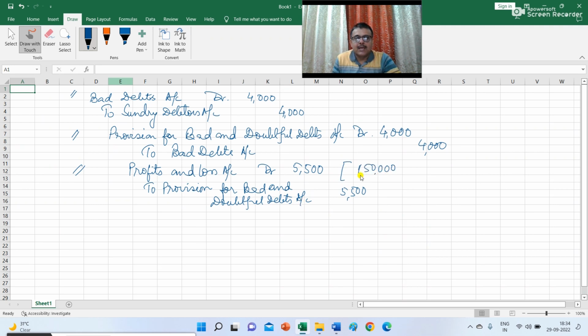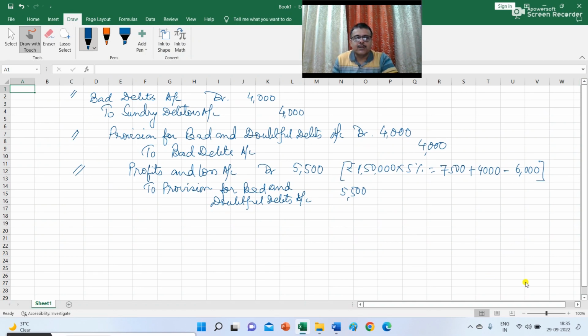You have a debtor balance of 1,50,000 at the end of the year and the provision required is 5%. So 5% of 1,50,000 is 7,500, plus the amount of bad debt 4,000, minus the opening provision of rupees 6,000. This way you will get 5,500. So basically these are the 3 journal entries you need to pass for the year.